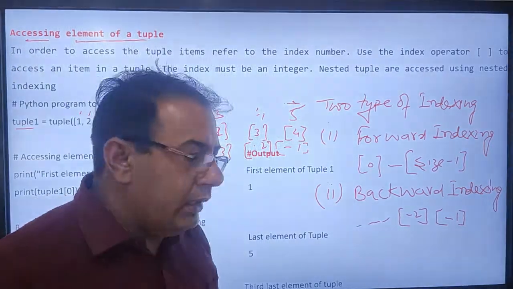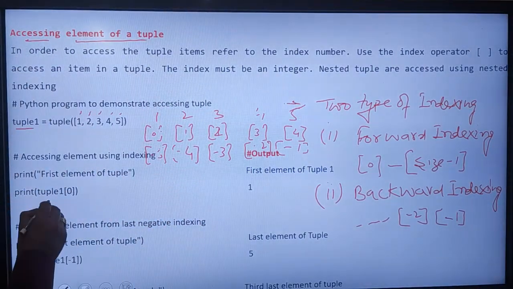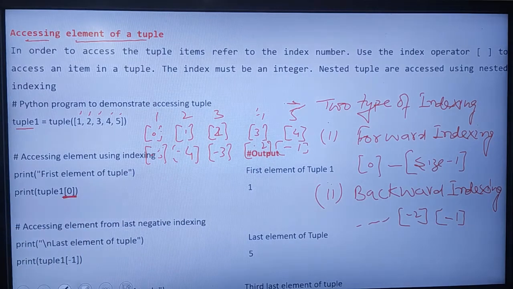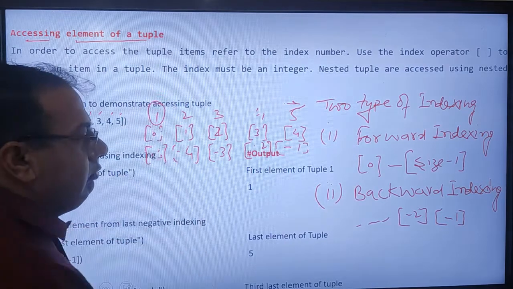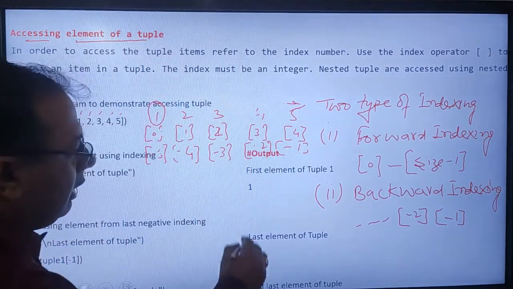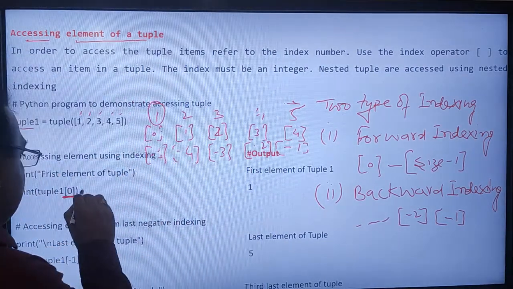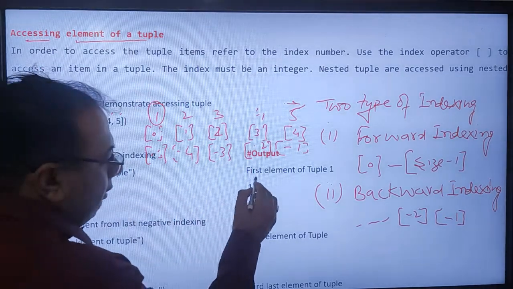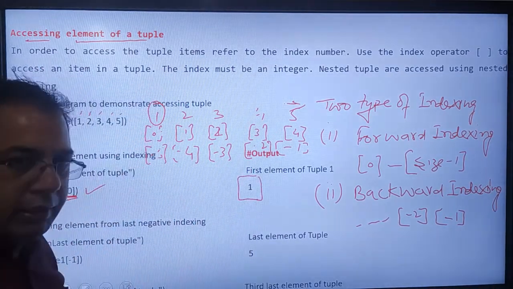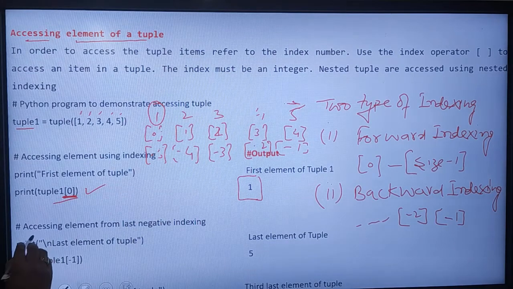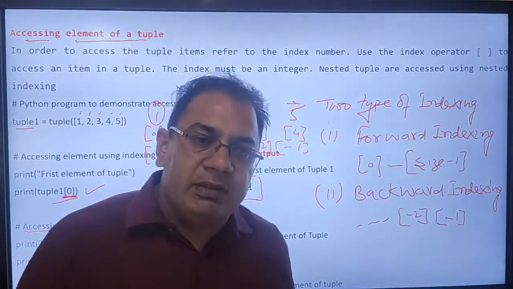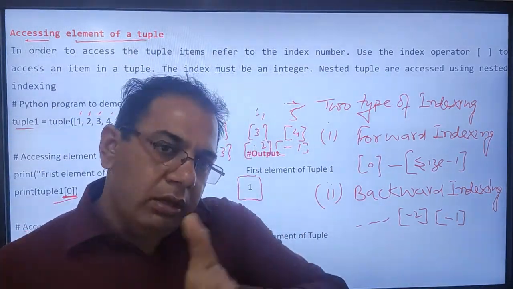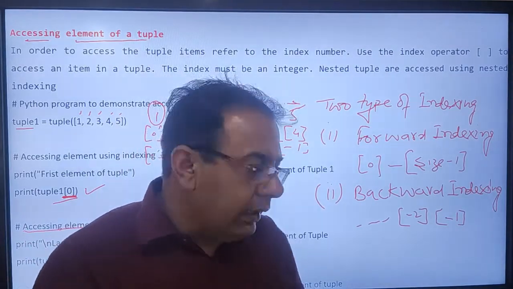As per this example, I want to access the zeroth index. Zeroth index means the value 1 will be there. Here when I access this tuple, then the value 1 will be displayed. In the second example, there is negative indexing. Negative indexing means indexing from the backward, from the right-hand side.